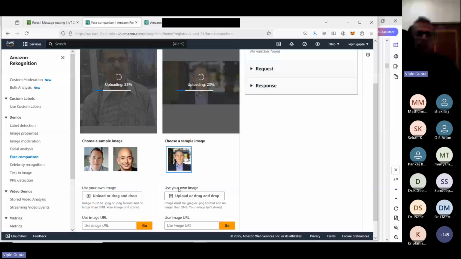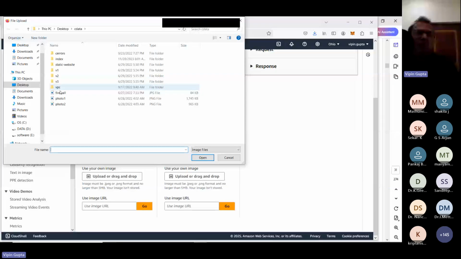Suppose they have captured this photo, or this is the criminal's photo, and this is the current photo they have captured. Now what is it going to do? It will do the comparison. The net speed is a little bit slow, so we will see. That means face comparison.